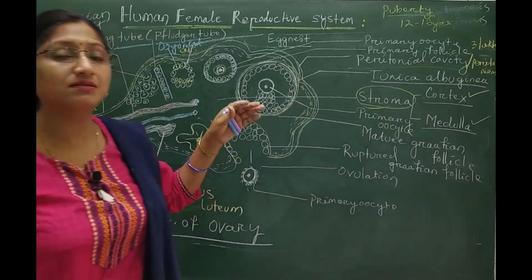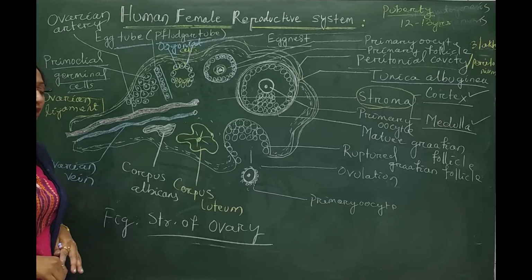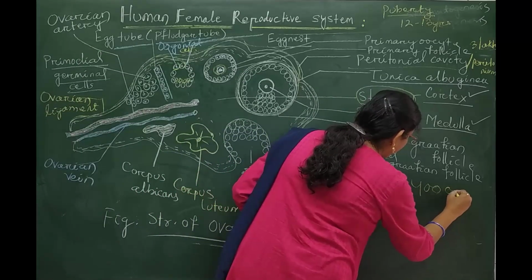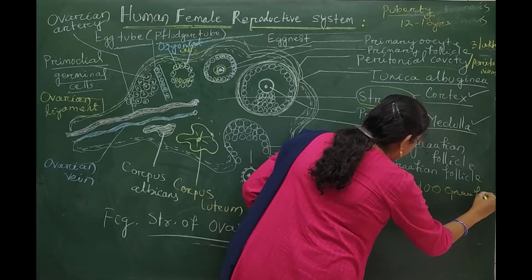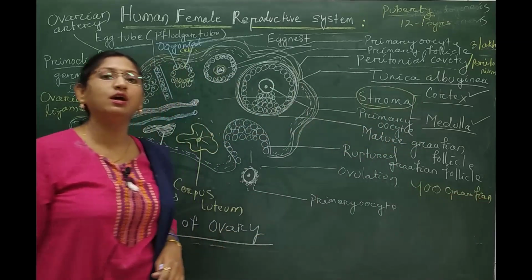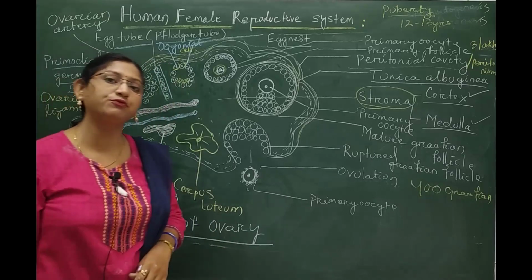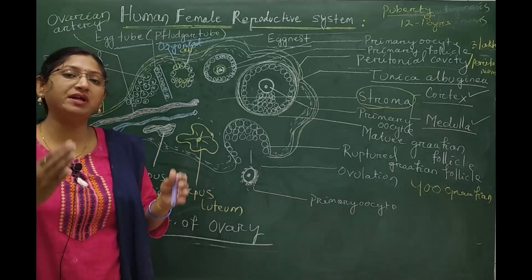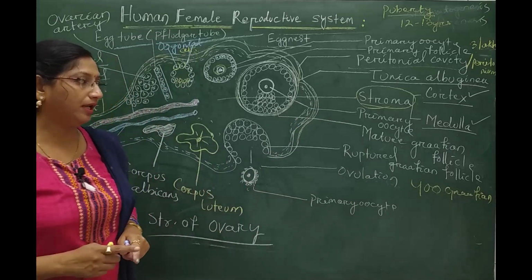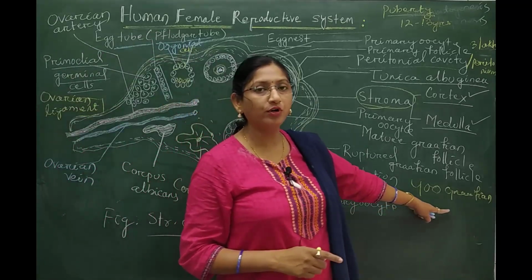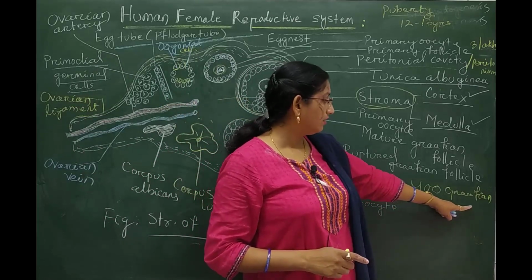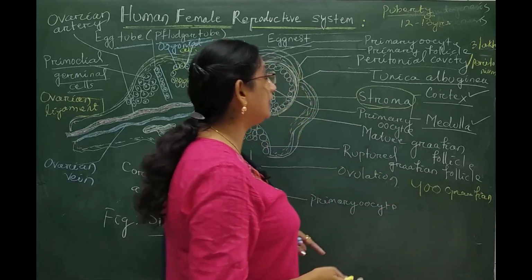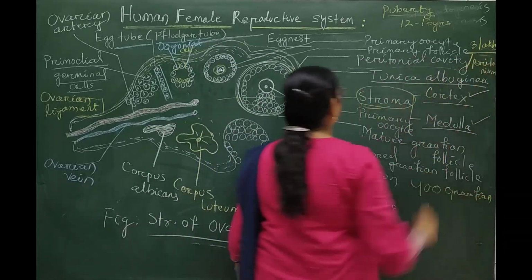And out of these 3 lakhs primary follicles, only 400 Graafian follicles are going to produce the ovum throughout the reproductive life of the female. Throughout the female reproductive life, a female is able to produce only 400 mature ova, released from the 400 mature Graafian follicles out of these 3 lakhs primary follicles.